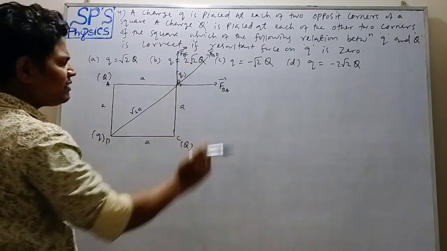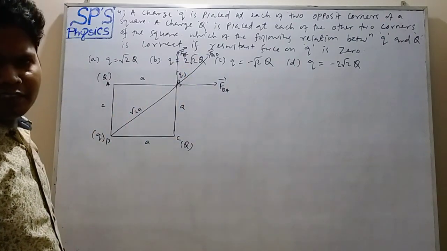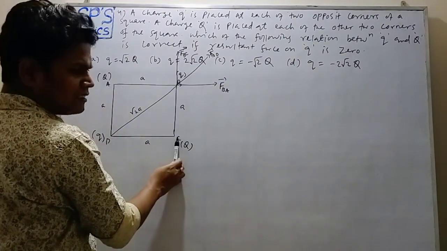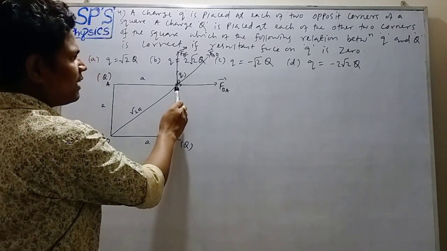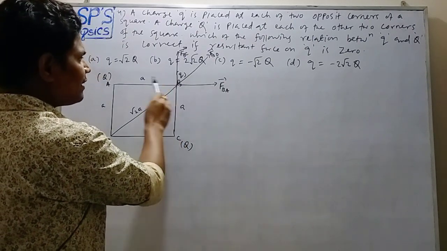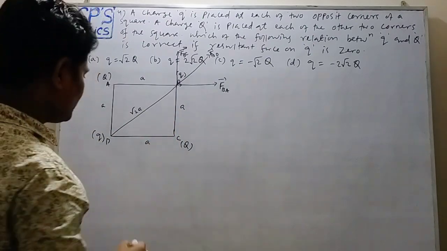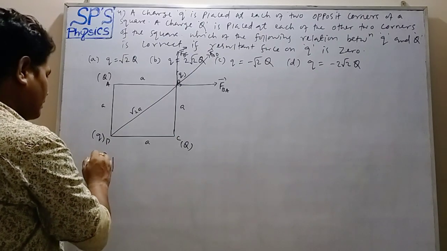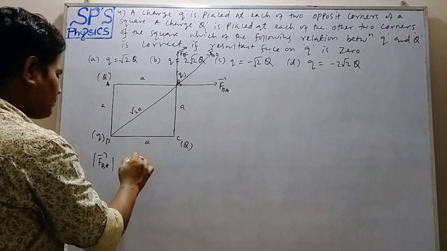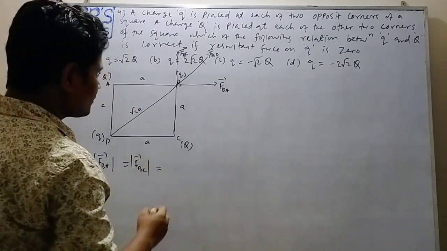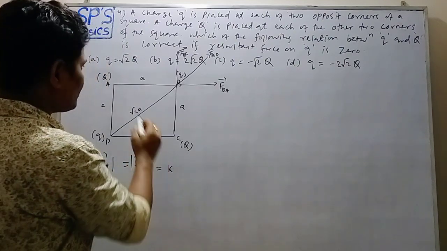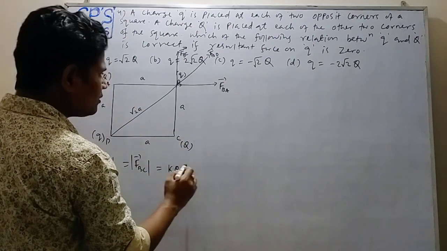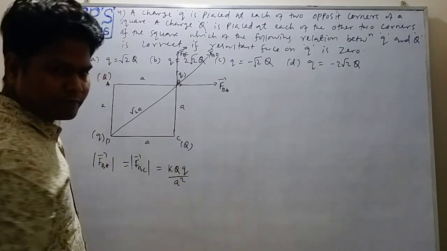FBA and FBC must be equal in magnitude, because at A and C equal charges, capital Q, are present, and at B is the small q charge, and they are at the same distance A. So FBA equals FBC equals K Q1 Q2 upon R square. Q1 means capital Q, Q2 means small q, upon distance A square.